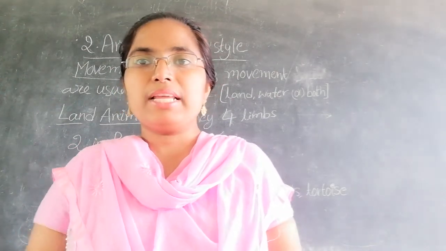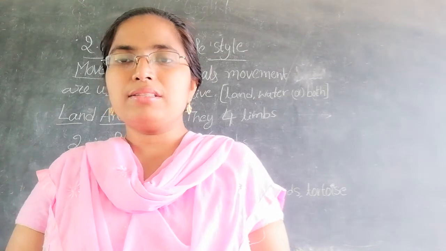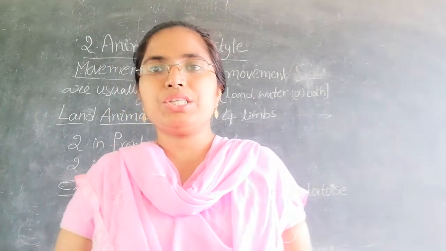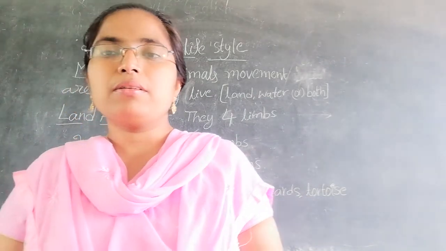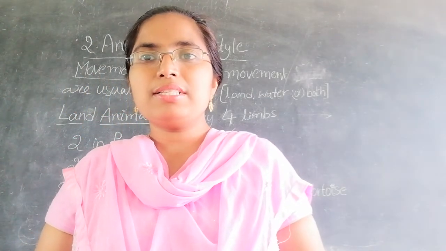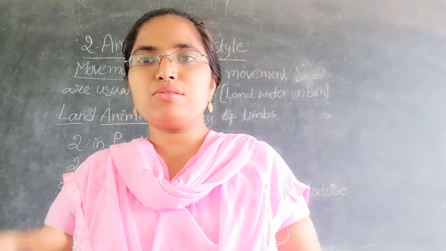Okay, next, in this class we will learn about movement. Movement means moving from one place to another place.